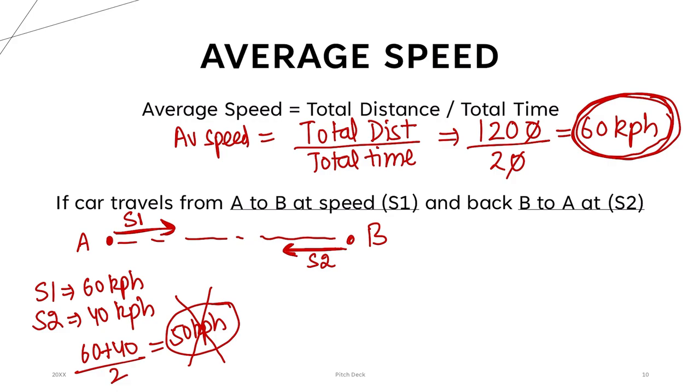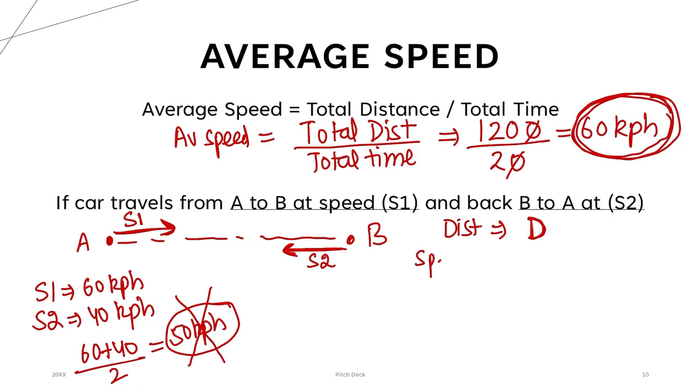Let's see. If a car is going at a speed of S1, let's say the distance between A and B is D. And what is the distance between B and A? The same distance going from one city to another. If you are going from A to B, the distance is D, while coming back, distance is D. So there is no difference here.